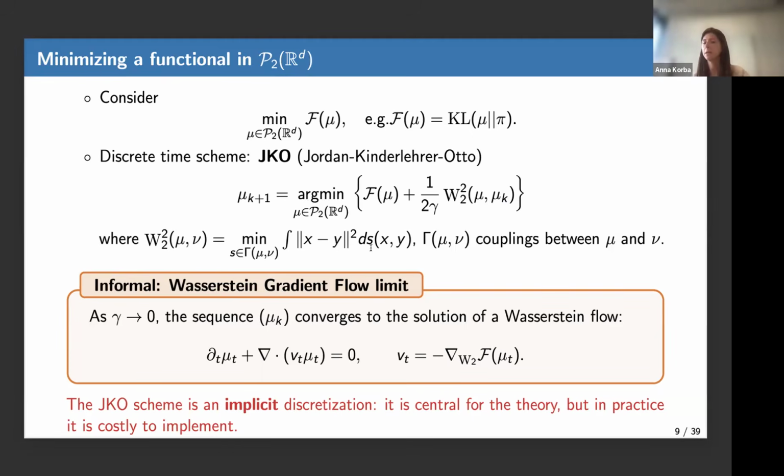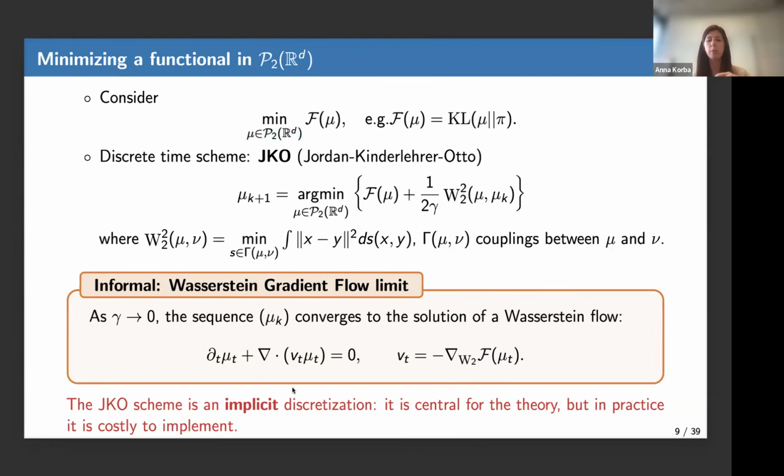This Wasserstein 2 distance is inheriting a lot of properties of the Euclidean distance due to this choice of the Euclidean distance as the ground cost. If you consider this discrete time scheme and let gamma, the step size, go to 0, the sequence of iterates mu_{k+1}, which are probability distributions, converge to a curve of probability distributions, mu_t, that we call a Wasserstein flow. So this curve, mu_t, is a continuous time curve over probability distributions, living in that space.